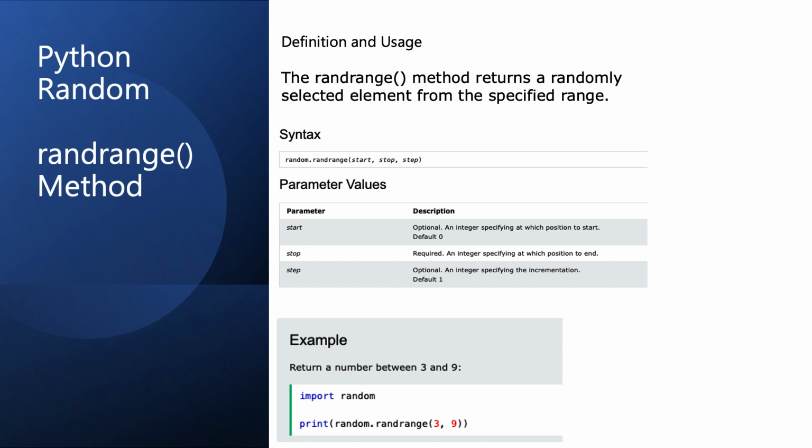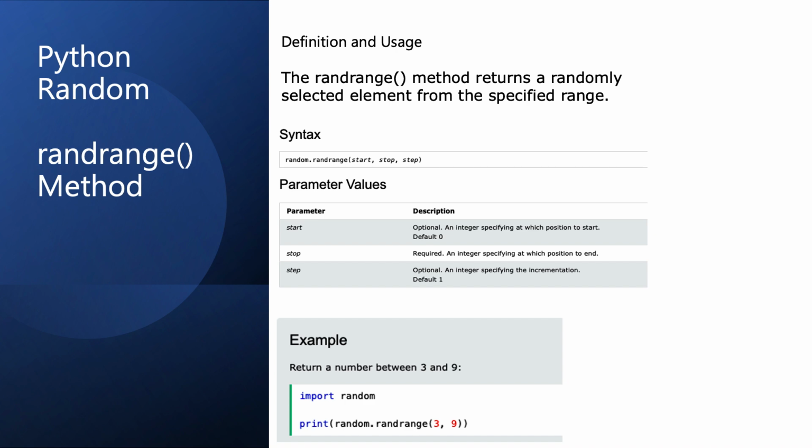And you can also see in the middle of our screen that both the start and step arguments are optional, while the stop argument is the only required argument. For example, if I just have the randrange method with one argument, let's say 6, then Python will default to a start value of 0 and a step value of 1. Again, these are the default values if these values are not specifically provided as arguments.